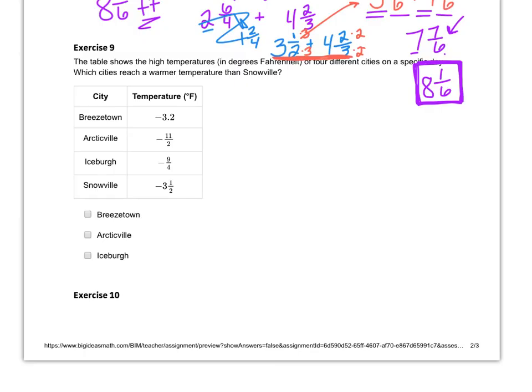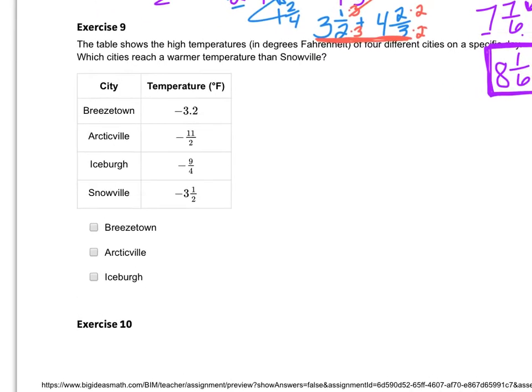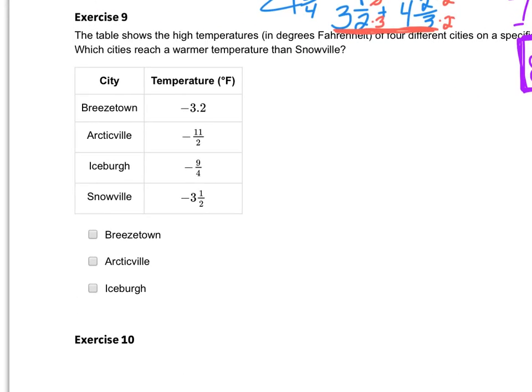Number 9, here's another question where we're asked to arrange these numbers from least to greatest, and they give us 3 fractions again, so we need to go ahead and convert these. This is the same. 2 goes into 11 5 times with 1 left over, so that's the same as negative 5 1/2. 4 goes into 9 twice, that's 8 with 1 left over, so that's negative 2 and 1/4. And then this one's already a mixed number.